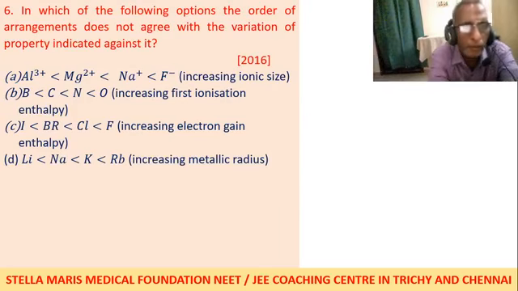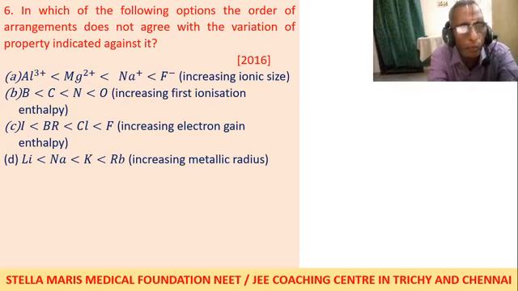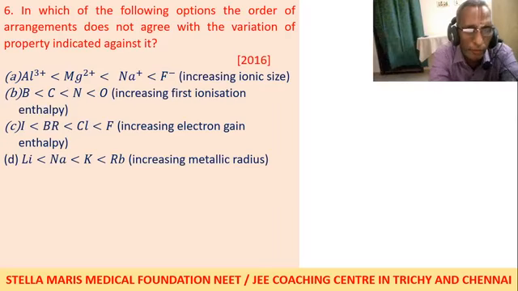Hereafter, how do the properties vary along the group or period? Everybody please make a note. This is important. This was asked in 2016, very recent. Of course, 4 years old. It is different.